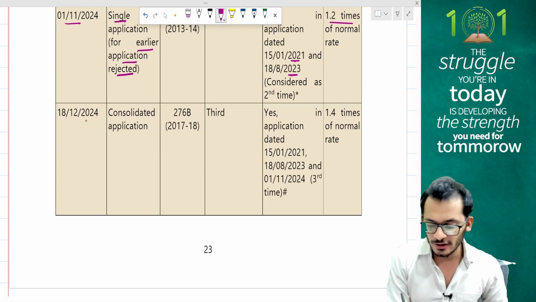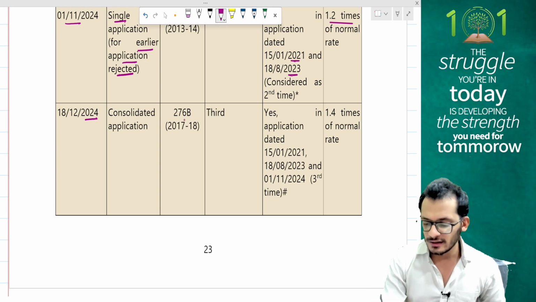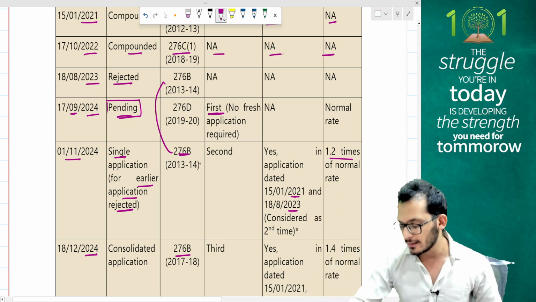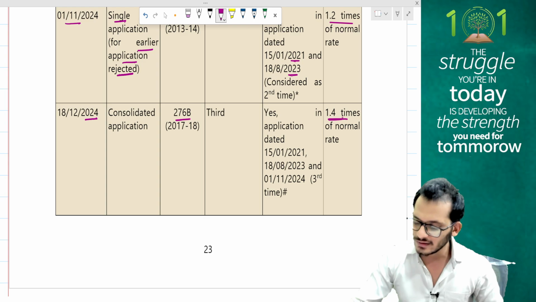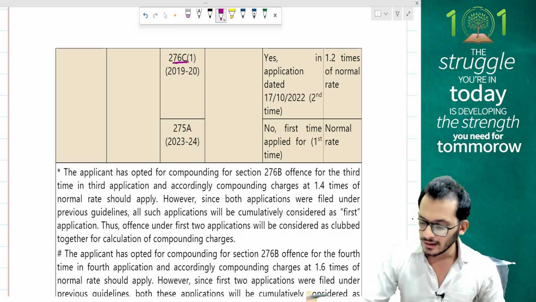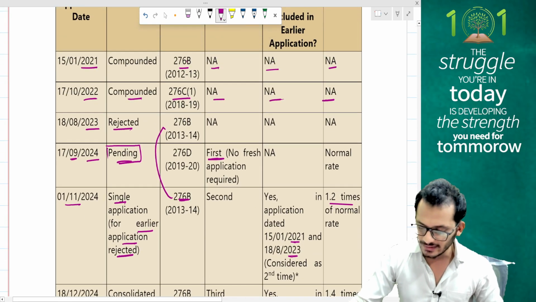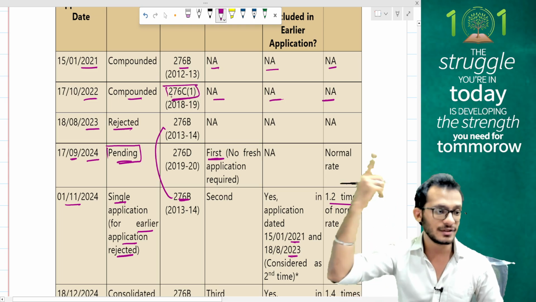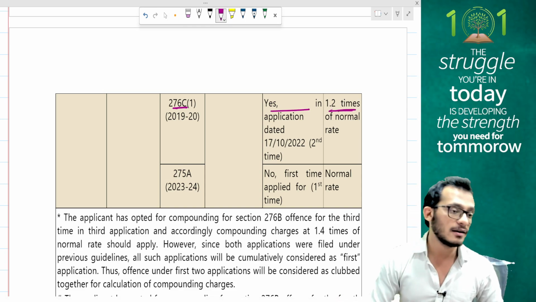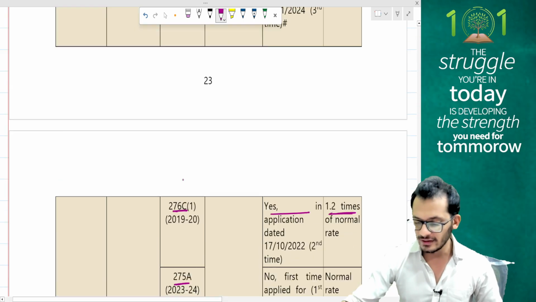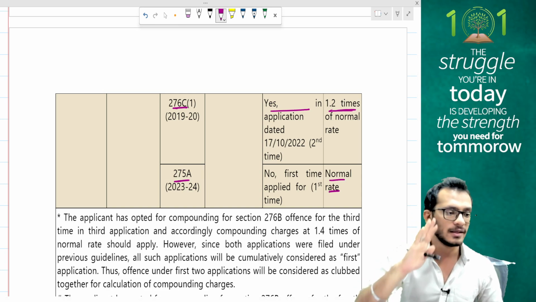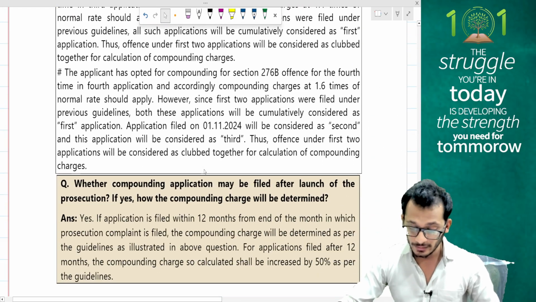Next, if you have an application on December 24, which is after October, you have a consolidated application under 276B. We have already treated the earlier one as the second application, so this one becomes the third application, and third application means it is 1.4 times the normal rates. Yes, but you have also made an application for 276C. Now, if you notice 276C, we have already done 276C earlier here. So there is already one application done earlier that is going to be called the first application, and therefore this becomes the second application. Because of that, it is going to be 1.2 times. Third thing is I have something called 275A. Notice 275A was not there earlier, therefore this becomes the first application, and therefore will be taxable at the normal rates. Very simple, straightforward.